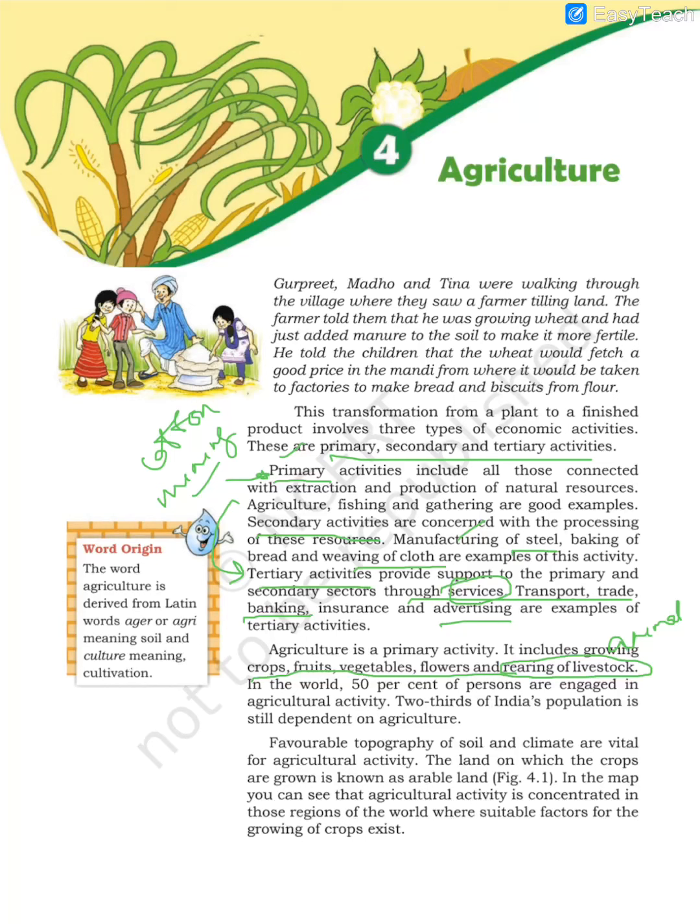All the activities that can be done from the soil, like you can grow crops from the soil, fruits from the soil, vegetables from the soil, flowers from the soil. And why is rearing of livestock included in agriculture? Because the animals also depend upon plants directly. The farmers have to grow fodder crops also for the animals. So the rearing of livestock can only be done on agricultural land.